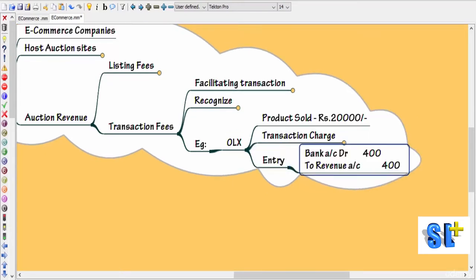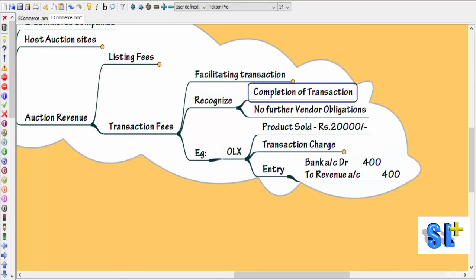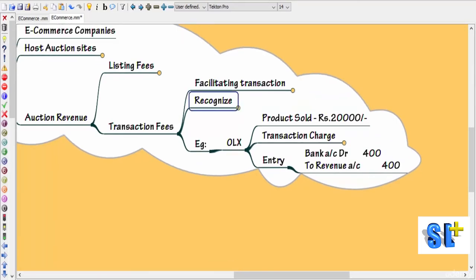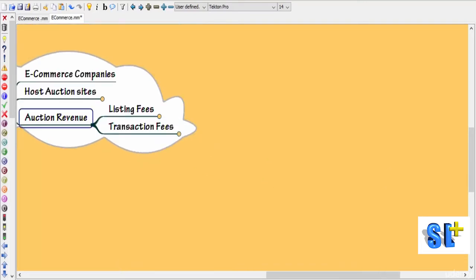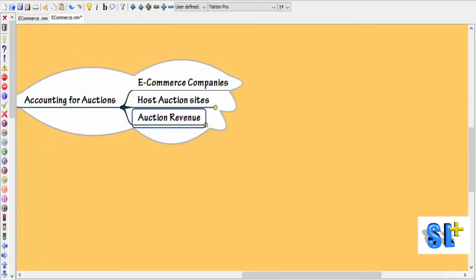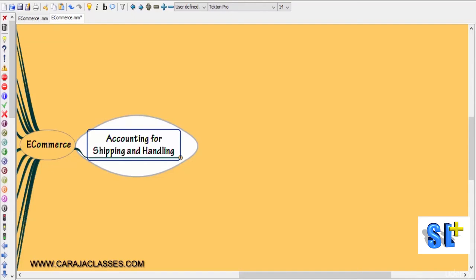This 400 is payable to OLX as a transaction charge. An entry will be like this: bank account debit and credit directly to the revenue account, provided these conditions are satisfied, that is, the transaction is completed and there are no further vendor obligations. So this is the entry we will pass in case of transaction fees, and these are all the entries related to auction revenue. Let's look at the procedure for accounting shipping and handling.